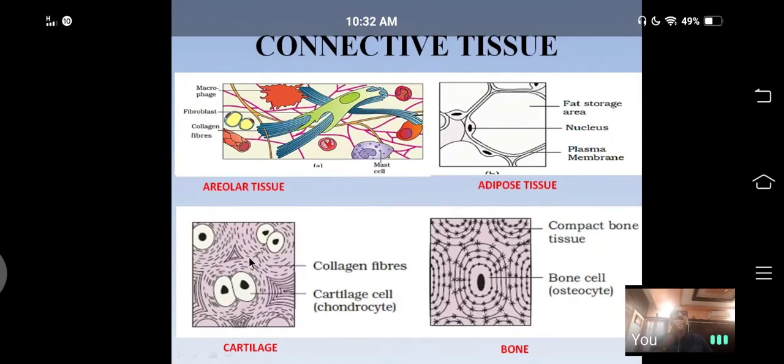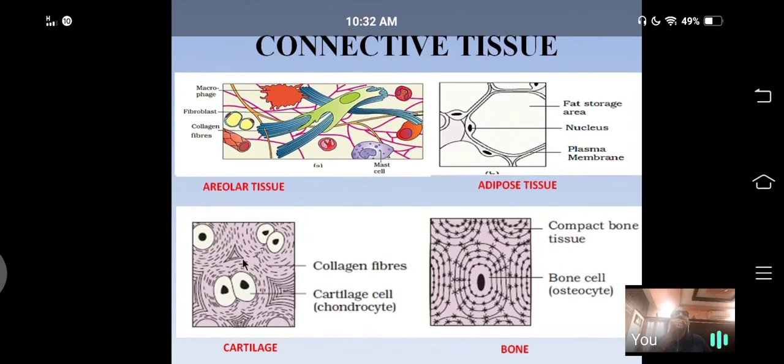Cartilage is present at the end of the bones, at the end of the bones, in the wall of the trachea, the respiratory tube. The tracheal wall is composed of cartilaginous rings. It is also found at the end of the nose and the pinna of the ear. Here we will find the cartilage.